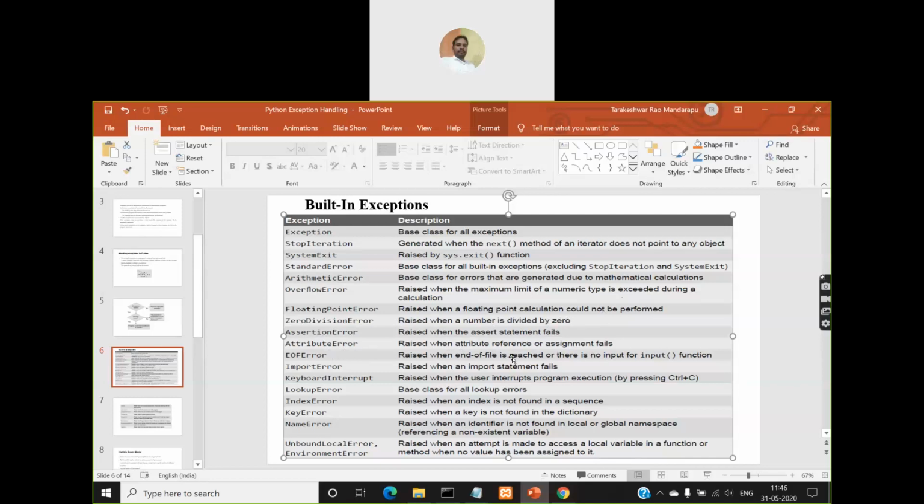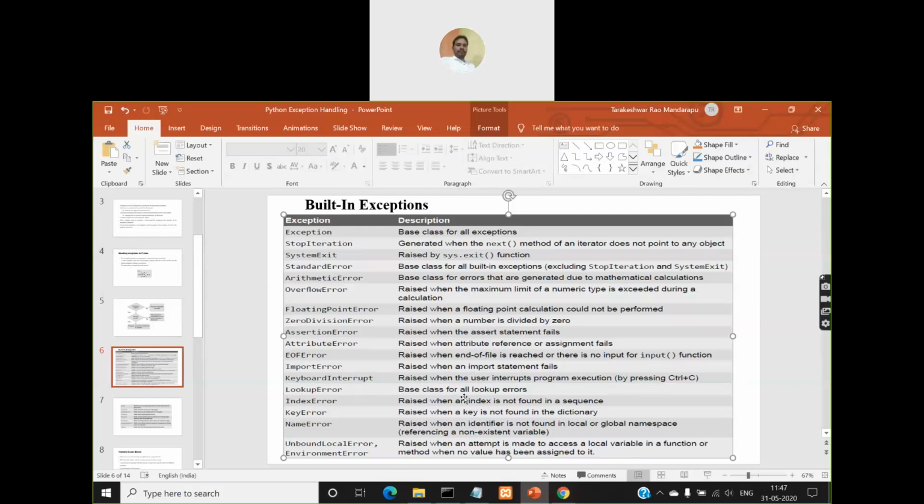Attribute error is raised when an attribute reference or assignment fails. Attributes mean class attributes: variables of a class, class variables, object variables, we call them attributes, right? EOF error, EOF means end of file, is raised when the end of a file is reached or there is no input for the input function. If you don't give any input for the input function, then end of file error will occur, or when you are reading content from a file and the end of file is reached, this error will be generated. Import error is raised when an import statement fails. Keyboard interrupt is raised when the user interrupts program execution by pressing Ctrl+C.